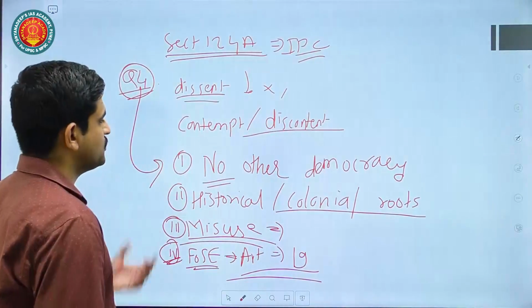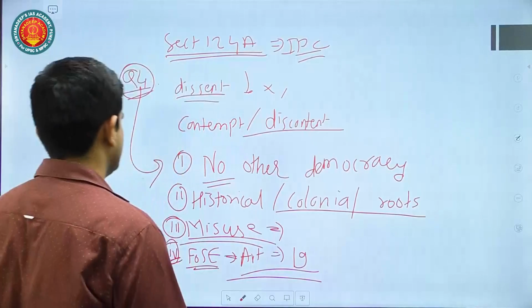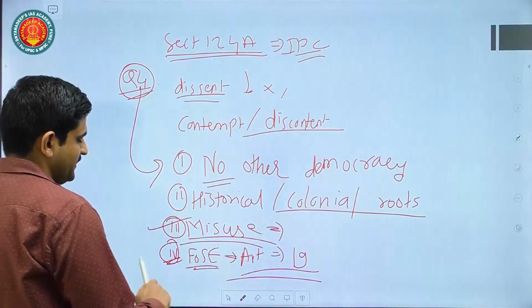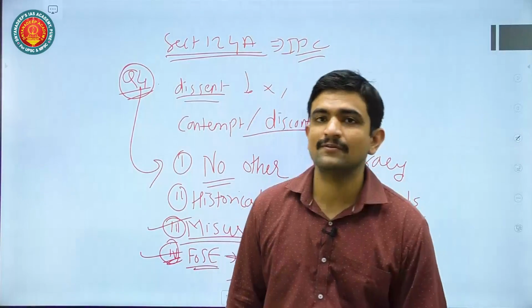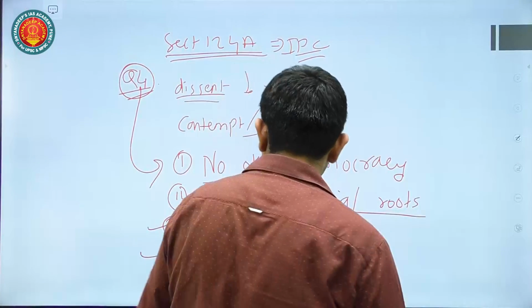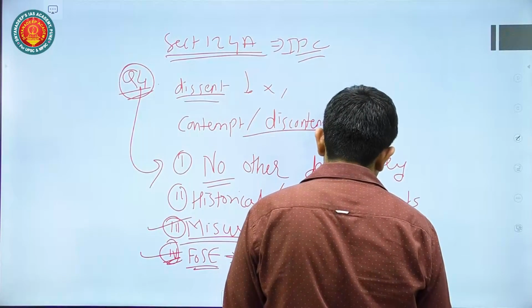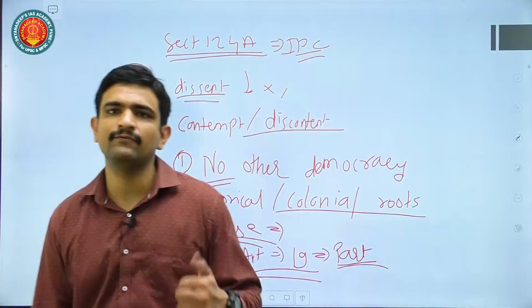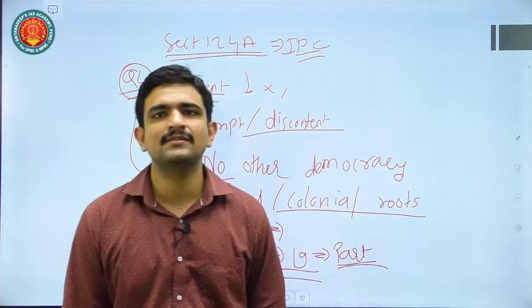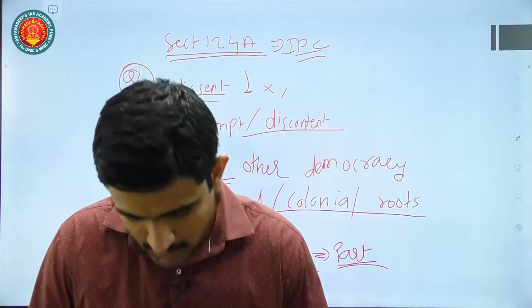So look how I am integrating the things. I talked about historical context. I talked about no other democracy, that is international comparison. I talked about its implementation. I again talked about freedom of speech and expression, which is a basic fundamental right in a democracy. So if people need to be participative in the democracy, they need to have this right of freedom of speech and expression, but which cannot be possible if sedition cases are filed again and again against the people. So that is also another shortcoming.